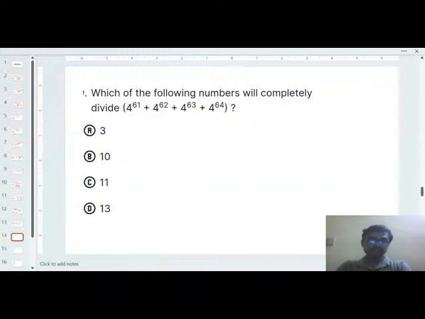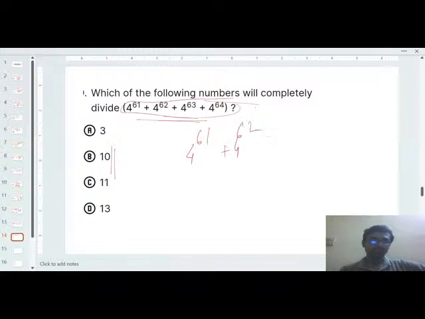Okay, next is another interesting question. Complete the thing: which of the following numbers will completely divide this total? Means that you have to identify the number which can divide this total number. So how can you do it?